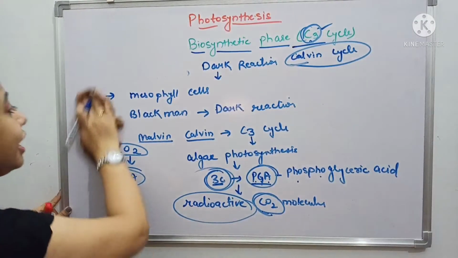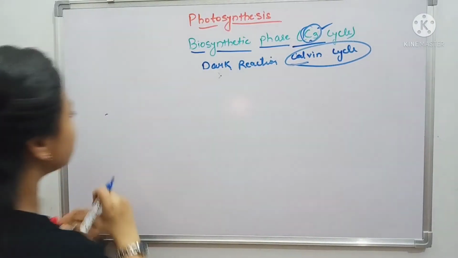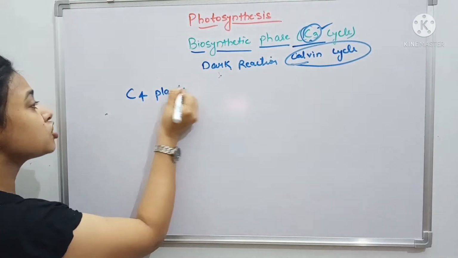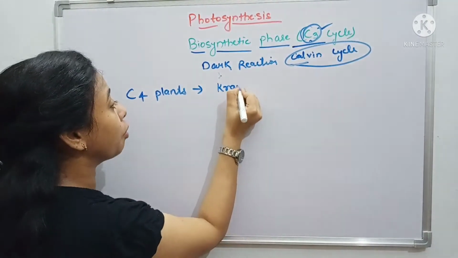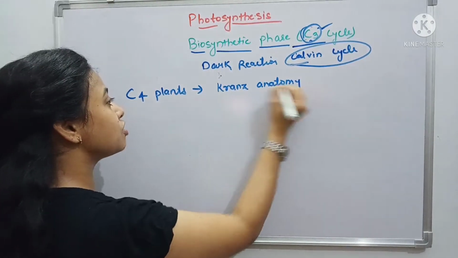Later on it was found that another category of plants also exists, which are called C4 plants. There is a special anatomy in those C4 plants called Kranz anatomy. We'll study it later in my next video about the C4 cycle.